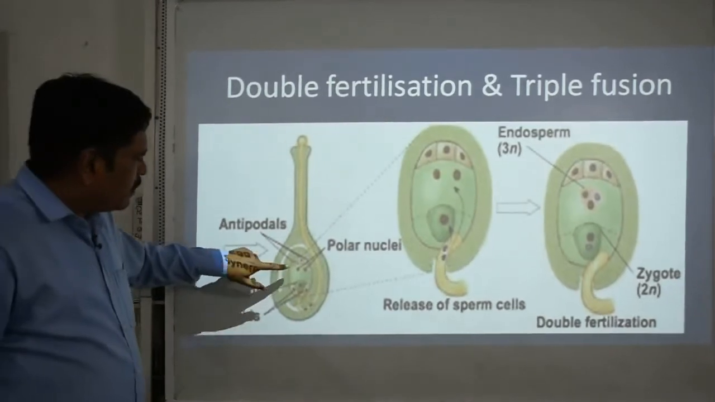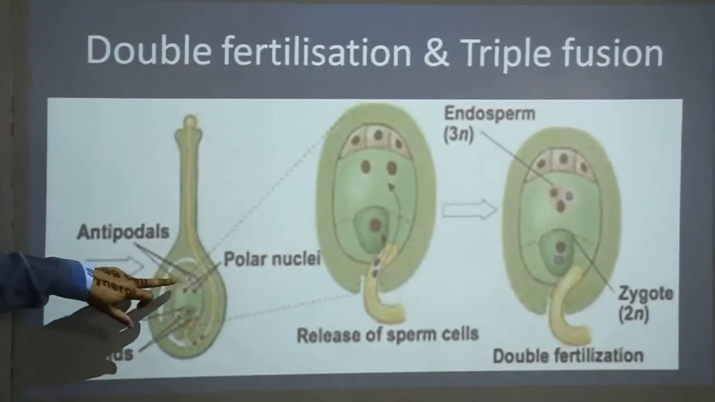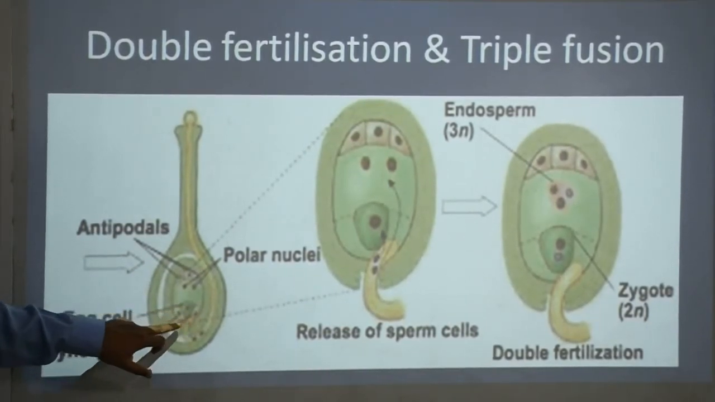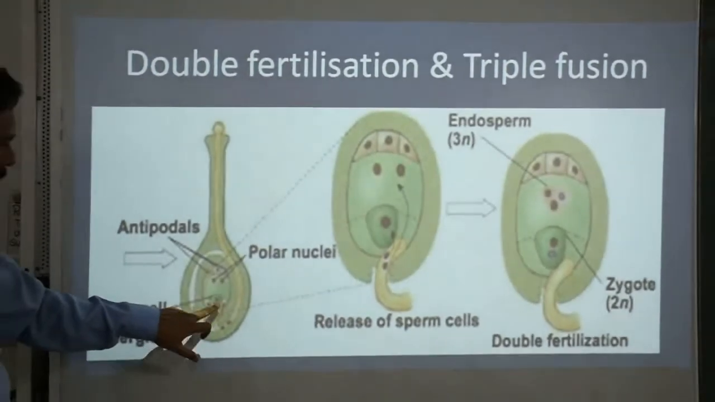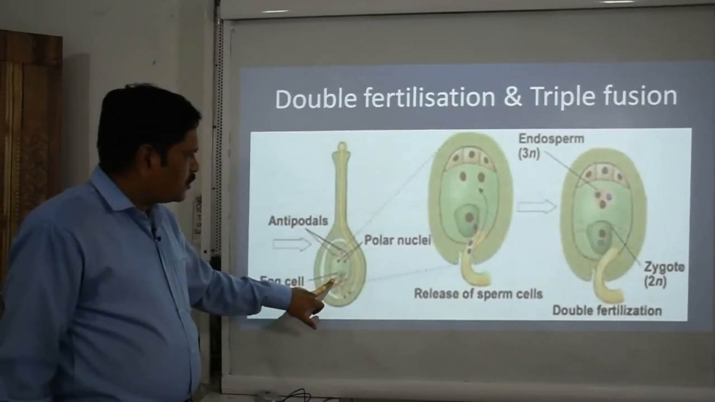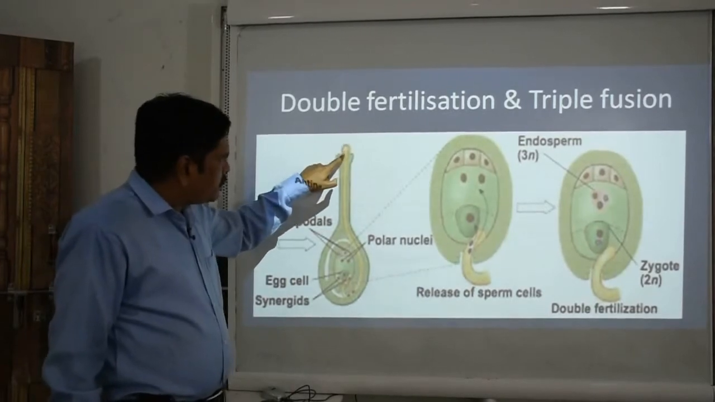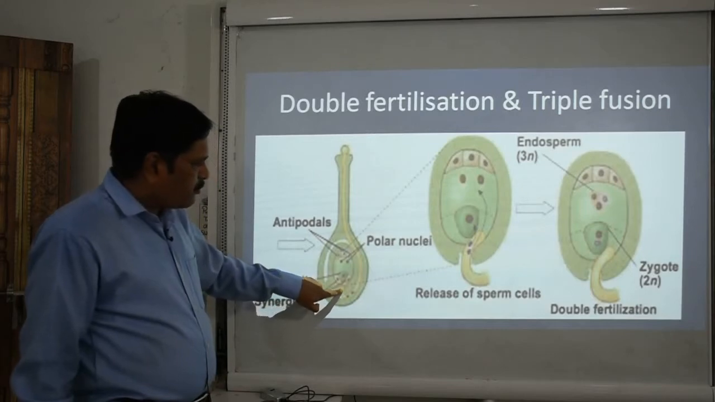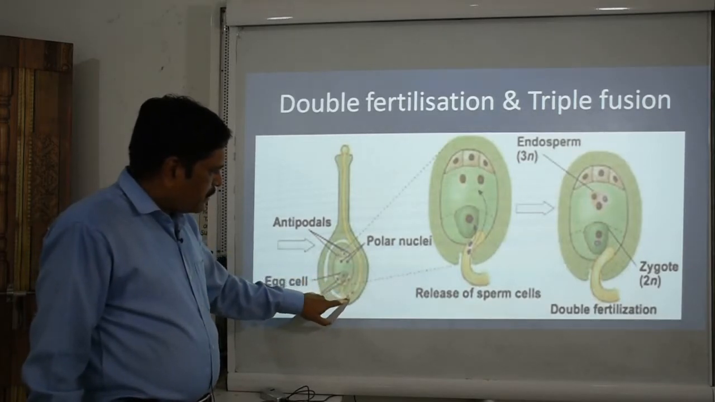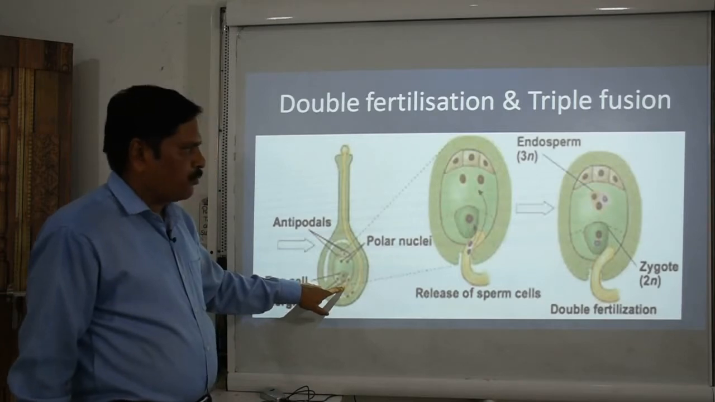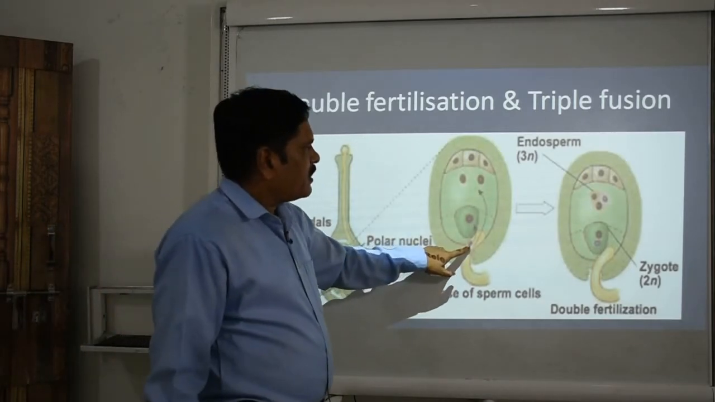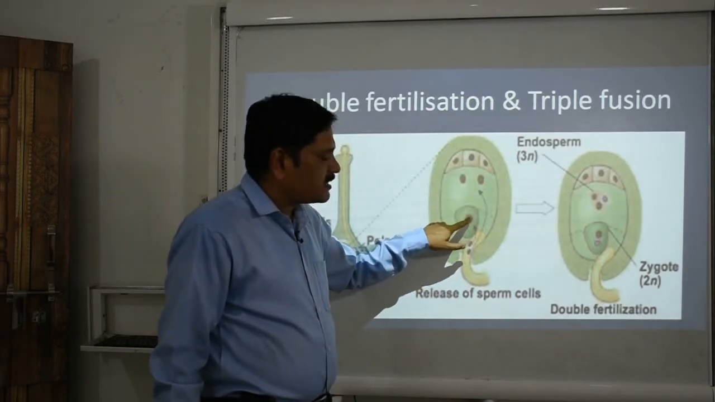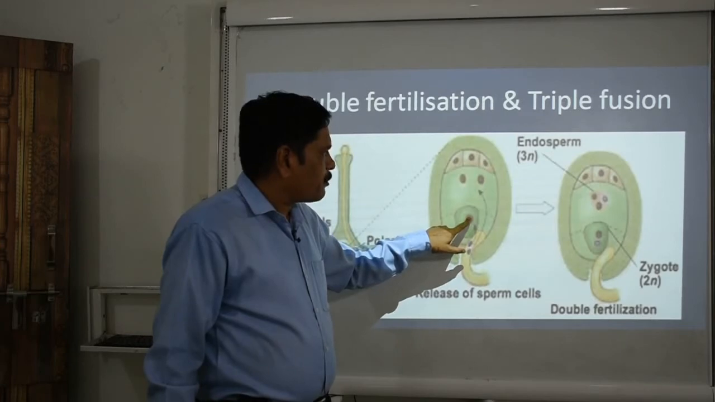You remember at this point, these three antipodal cells are there and this egg apparatus is there. In this egg apparatus, one is the egg nucleus and two are synergids. In this process you can see that the pollen tube, through this path, reaches the micropyle, where the two male gametes are released at this pore, where they stay for a while, and later one male nucleus fuses with the egg cell and produces a diploid zygote.